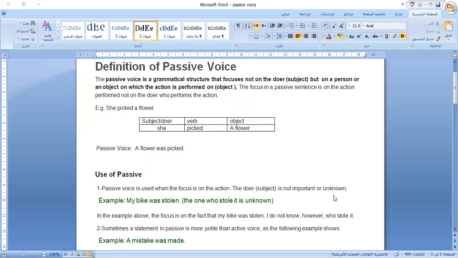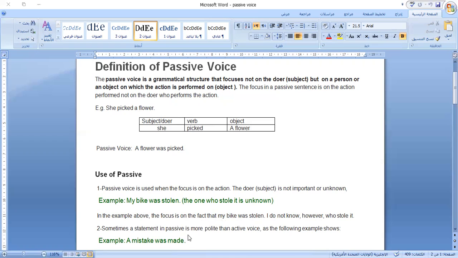Now look at this example. My bike was stolen. Of course, you don't know who is the thief. Since the bike is stolen and your bike is not with you now, you don't know the thief. So my bike was stolen. The one who stole it is unknown. In the example above, the focus is on the fact that the bike was stolen. I don't know who stole it.